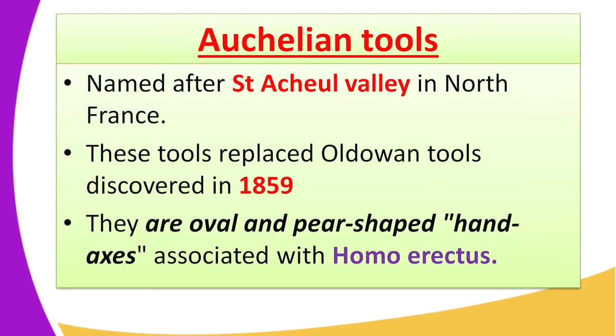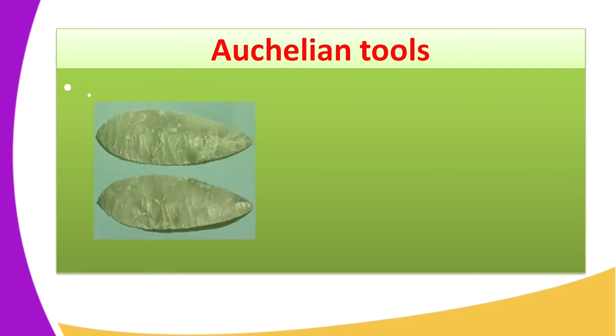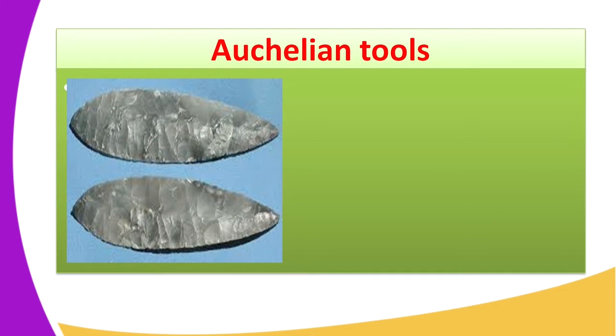They are oval and pear-shaped hand axes associated with Homo erectus. Acheulean is associated with Homo erectus, the first man to make these tools, and man began to make tools that were sharper. Look at the pictures of Acheulean tools.